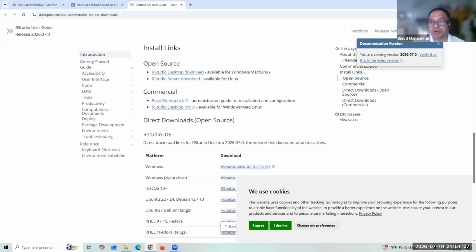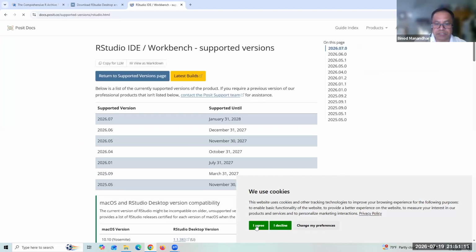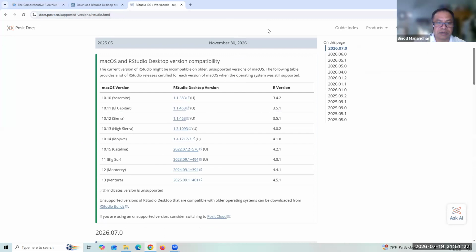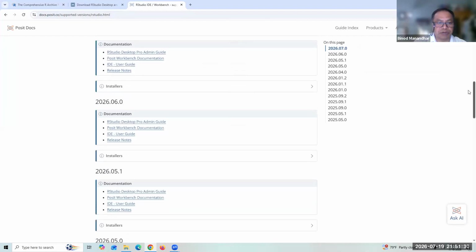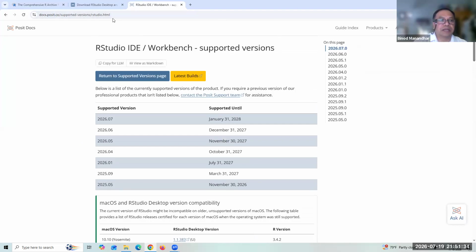And if you need an older version according to your Windows, you can click the versions here and choose whichever version you require. You can see the options here, and you can choose according to your system. This is for the Mac here.